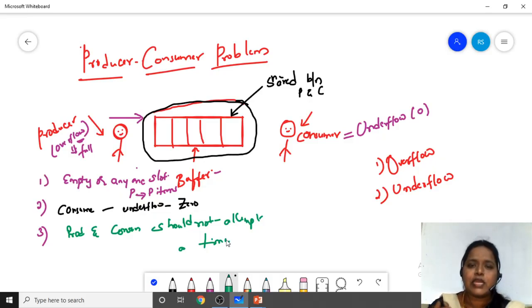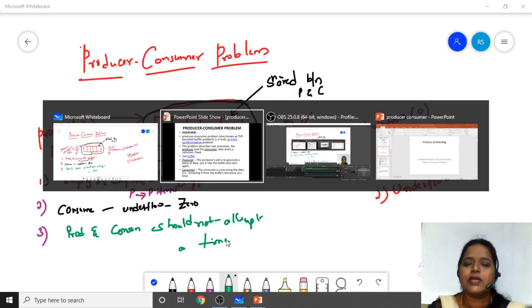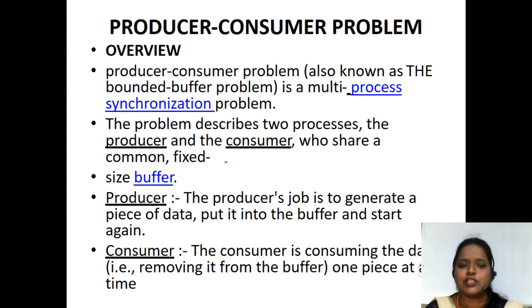That means the buffer should not be zero. If one item is there, he can consume it. But if no items are there, he can't consume. So these three conditions are very important when we deal with the producer consumer problem. This is the basic funda of this problem.